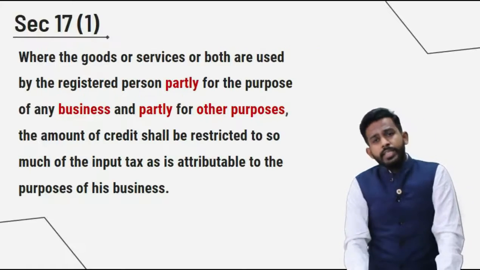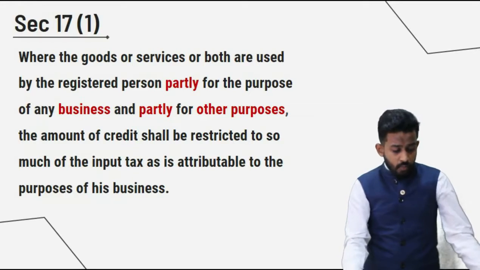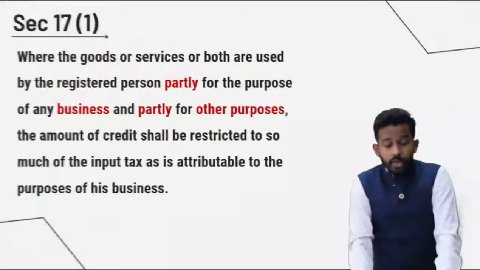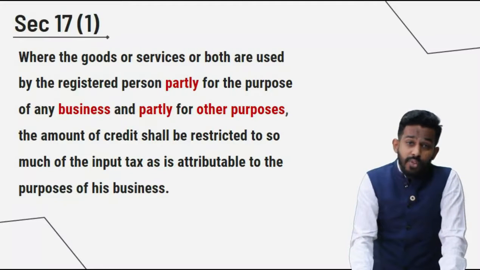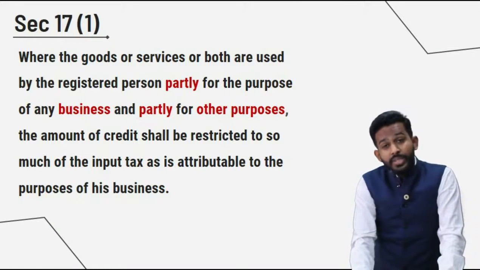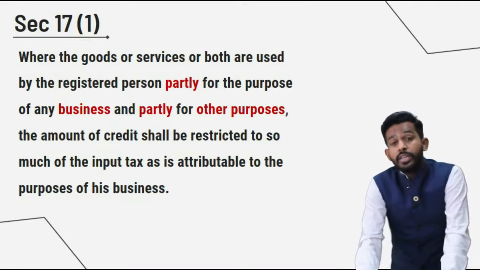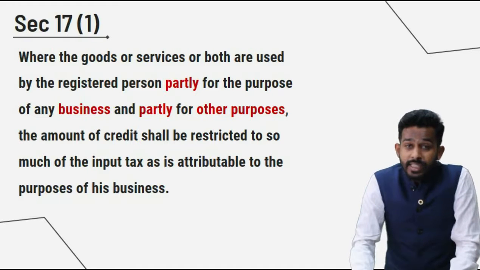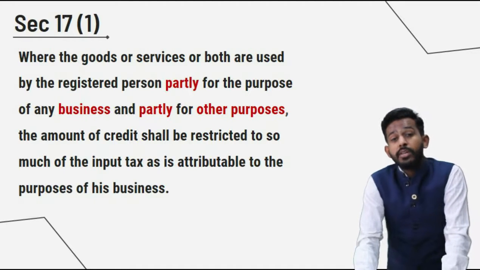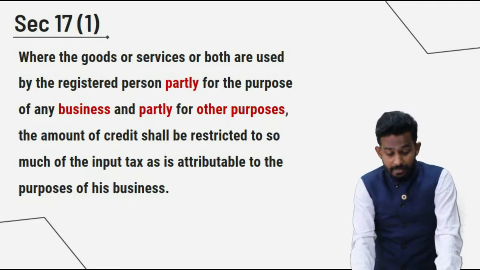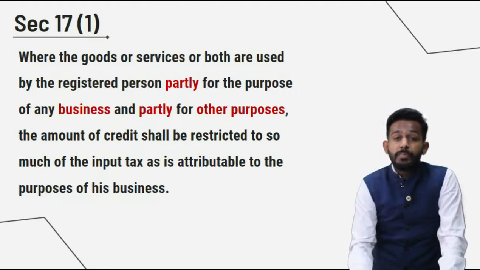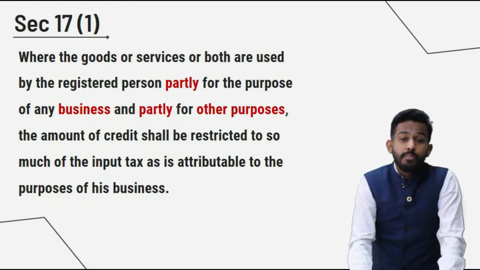Starting with Section 17 subsection 1: where the goods or services or both are used by the registered person partly for the purpose of business and partly for non-business purposes, the amount of credit shall be restricted to so much of the input which is attributable to business purpose.